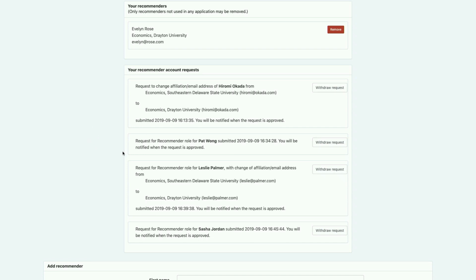In Wong's case, need to be verified for the recommender role to be added to that person's account. In Palmer's case, to request the recommender role and also request a change of affiliation. And for Jordan's case, to add this person to the Econ Job Market system and give the person the recommender role.